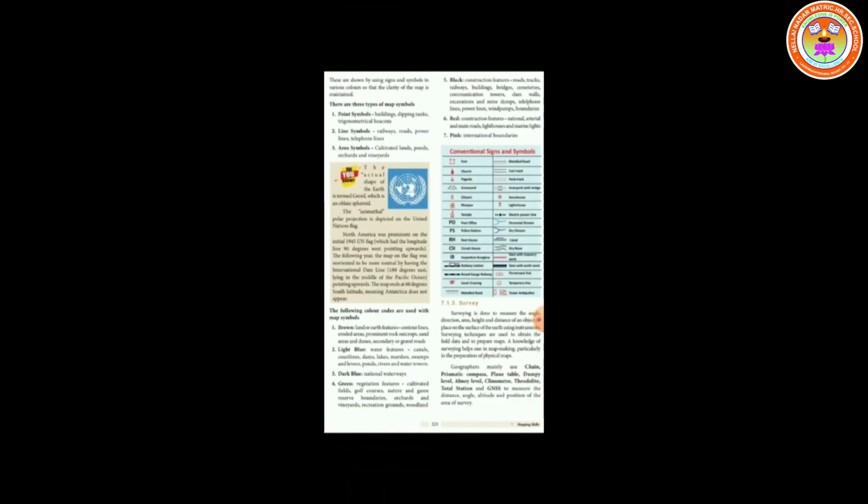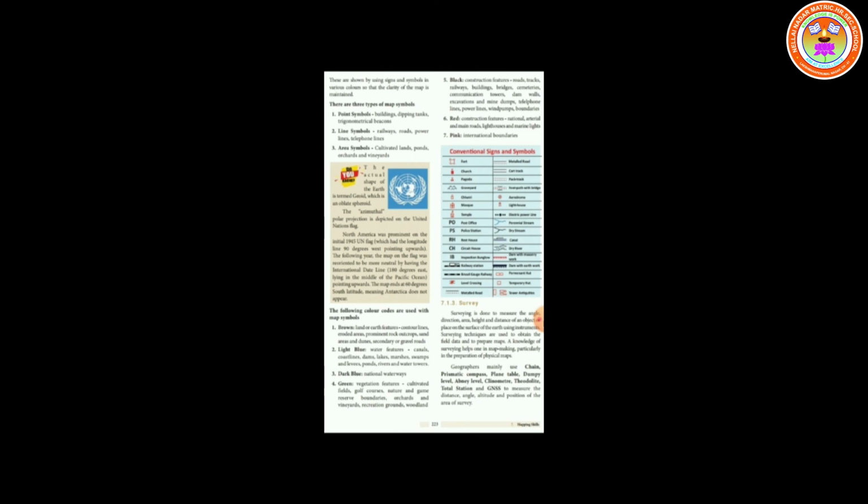Next, legend. The legend of a map helps to understand the map details and is placed at the left or right corner at the bottom of the map. Next, conventional signs and symbols. Conventional signs and symbols are standard symbols used on a map and explained in the legend to convey a definite meaning. The topographic map contains a variety of information about physical and cultural features. These are shown by using signs and symbols in various colors so that the clarity of the map is maintained.